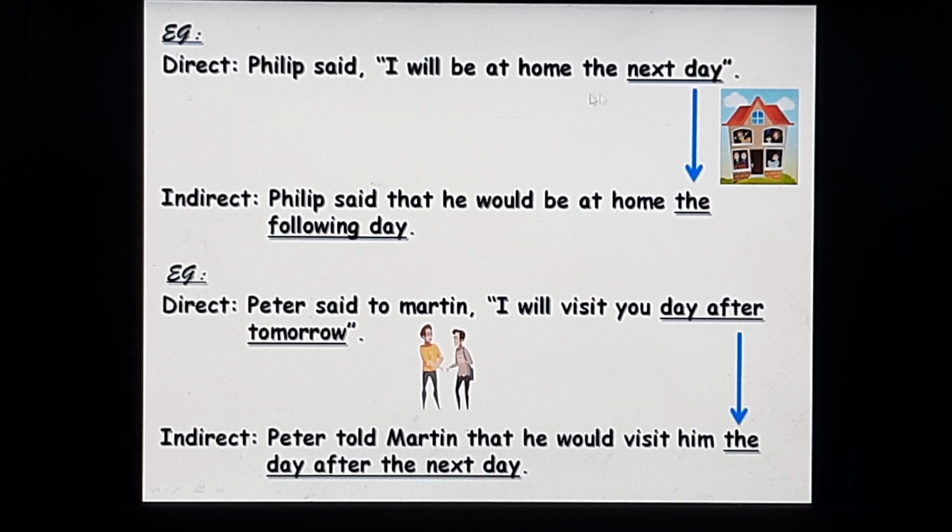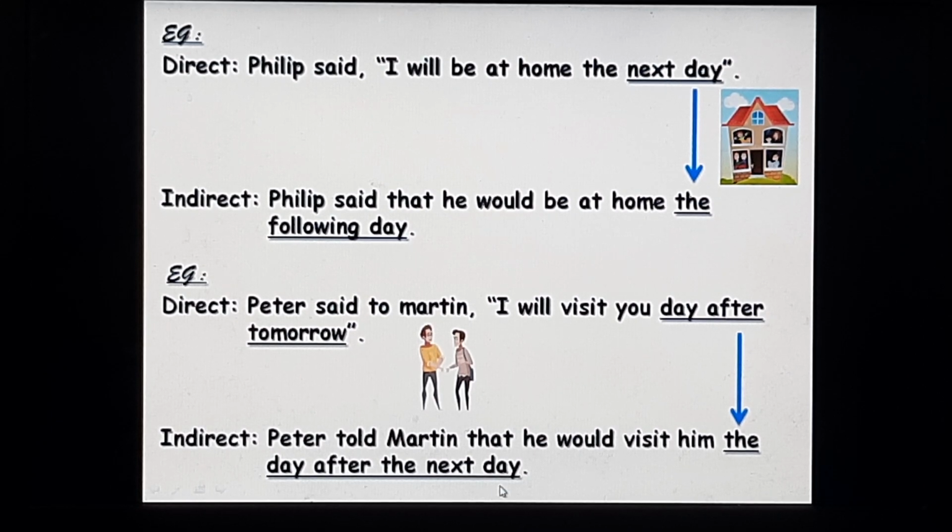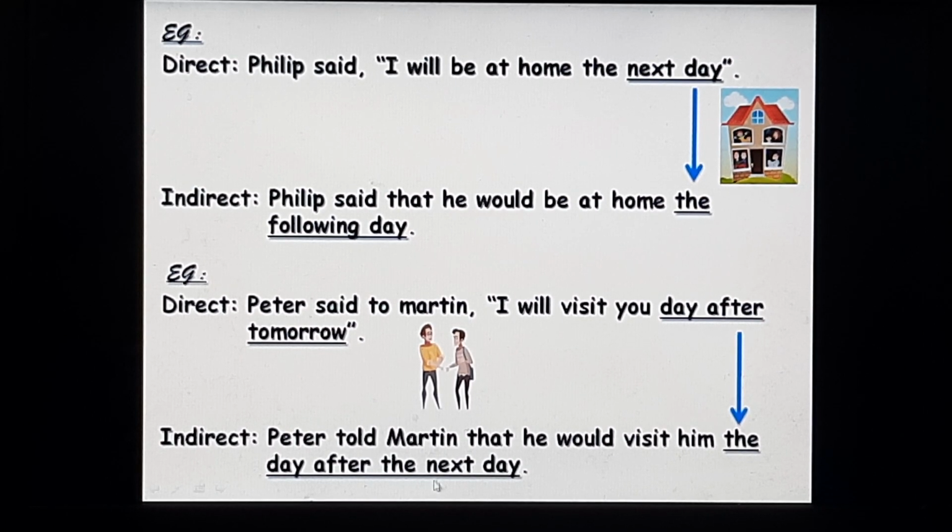Philip said, I will be at home the next day. The next day in the direct speech will change into the following day. Philip said that he would be at home the following day. Peter said to Martin, I will visit you day after tomorrow. Day after tomorrow will change into the day after the next day in the indirect speech. Peter told Martin that he would visit him the day after the next day.